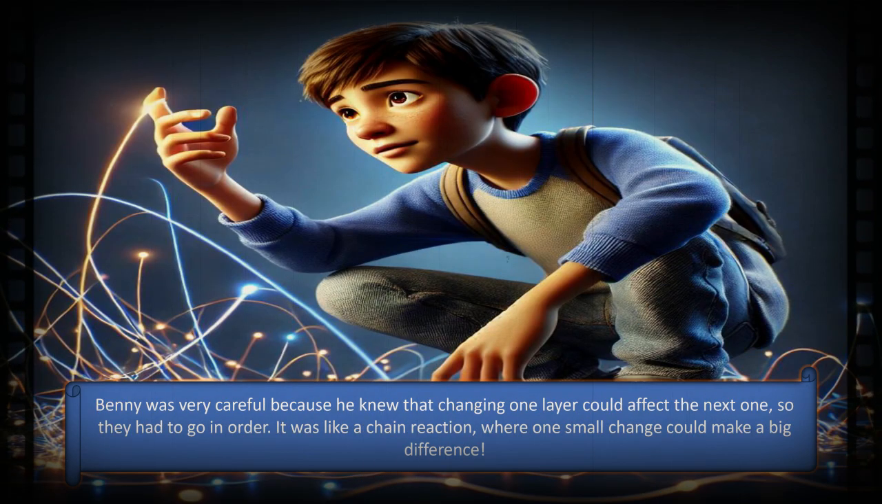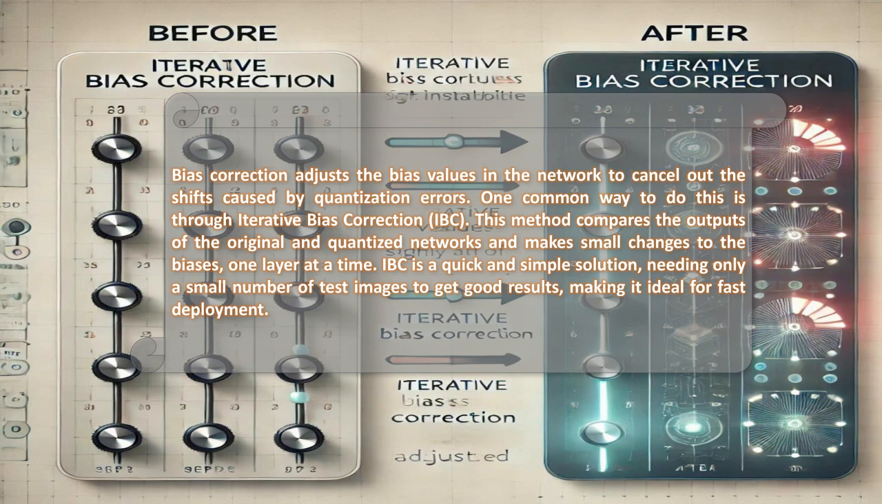Benny was very careful because he knew that changing one layer could affect the next one, so they had to go in order. It was like a chain reaction, where one small change could make a big difference. Let's take a closer look at how Benny's plan, Iterative Bias Correction, IBC, works in real life.